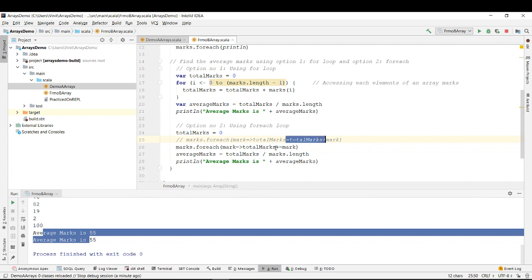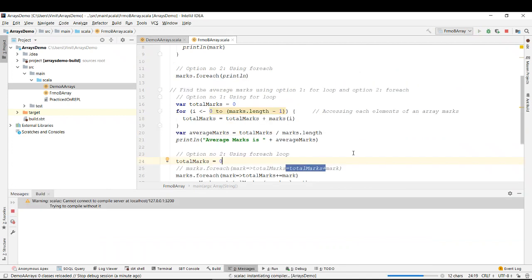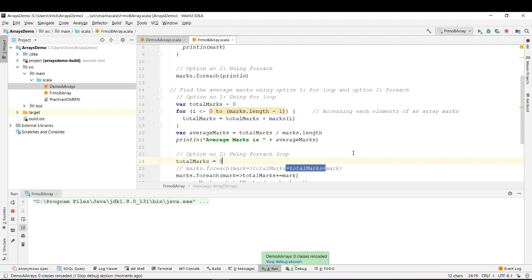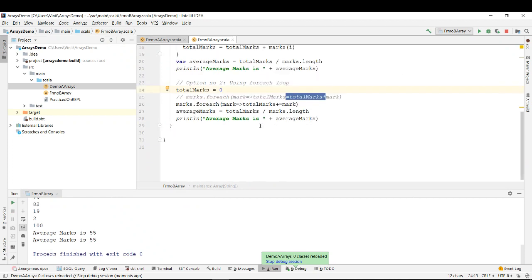Any doubts? No, Rishi. Okay. So this you could have done in Java also, right? You could have done the same thing in Java as well. So you can also do this, right? So it will give again the same output. I have commented the previous line. You can do it this way, okay? And there is one more way of doing it. You can also do it in the next way.